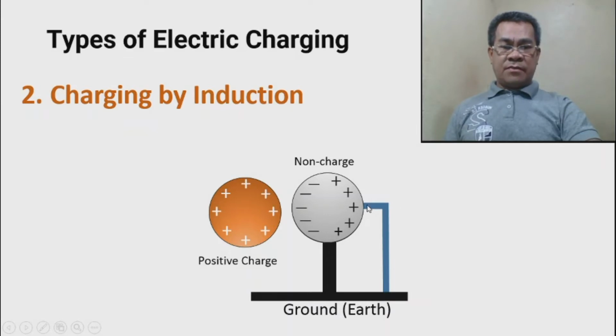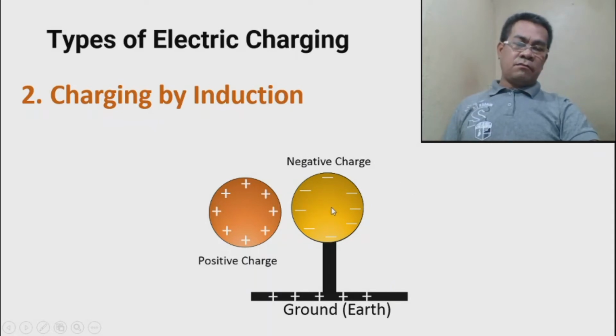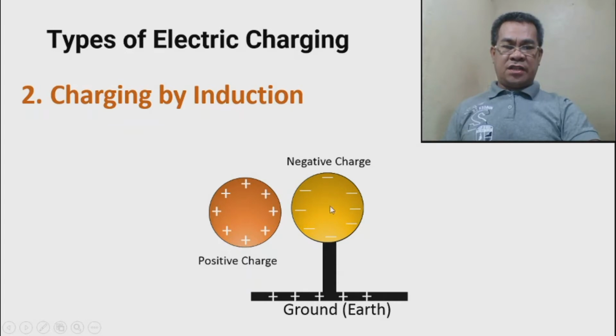So if you do it, the positive will travel into the earth. In that case, the positive will be outnumbered by the electrons, so this object becomes negatively charged. Again, negatively charged means more electrons. The protons are outnumbered by the electrons. Other protons are situated in the Earth's surface.